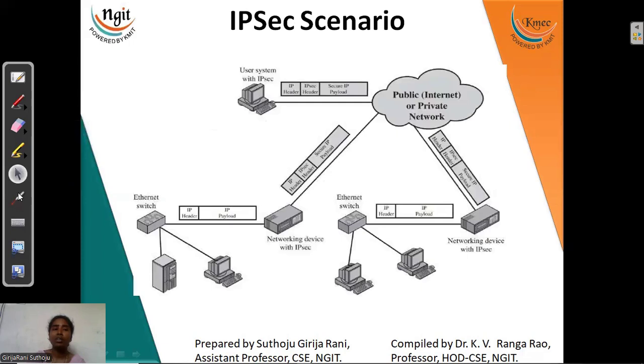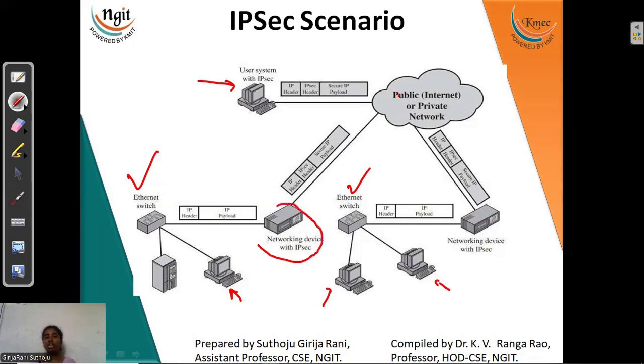Now, coming to the scenario where IPsec is a priority. We have 2-3 users. One user is connected to the Ethernet. The other user is connected directly to the public network. Two other users are connected to the Ethernet in their organization. So this is one organization, and this is another organization. Let us think there is one networking device, which may be any device connecting to other devices, right?